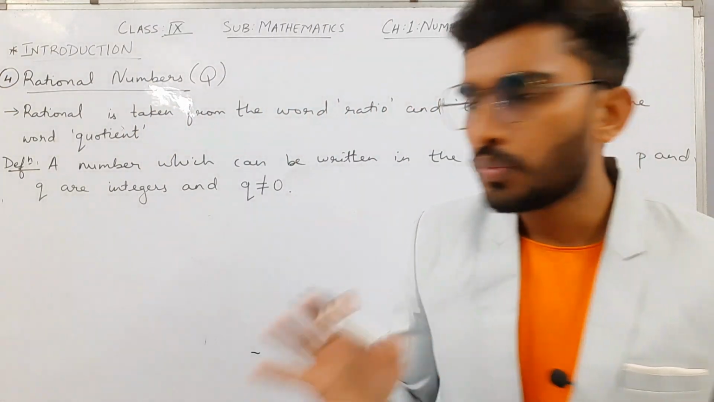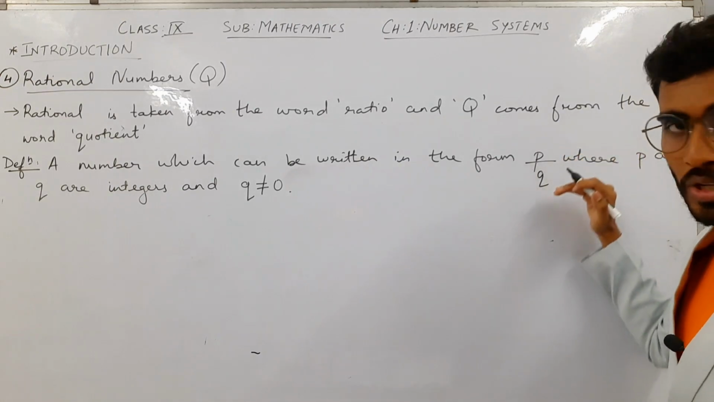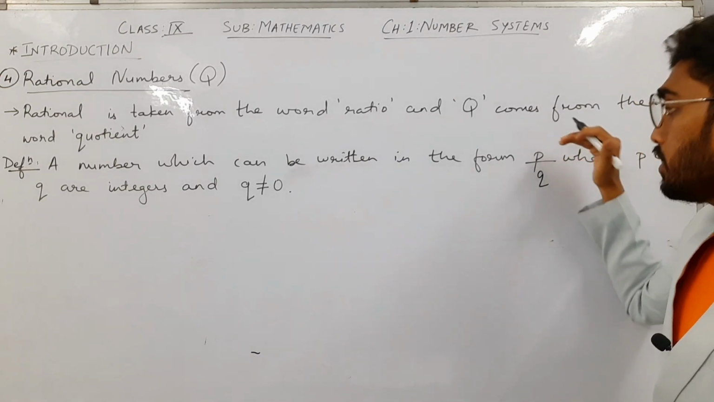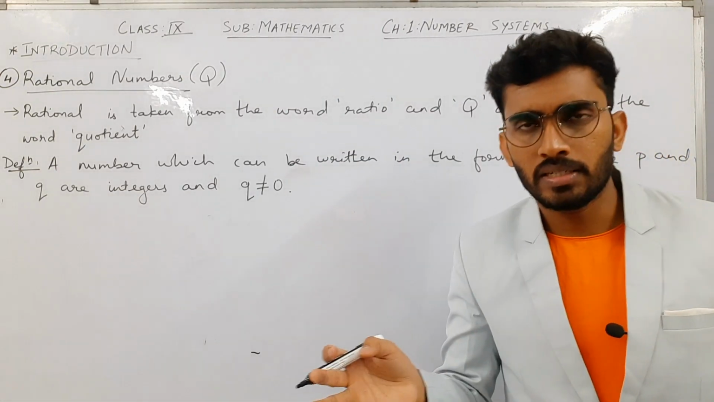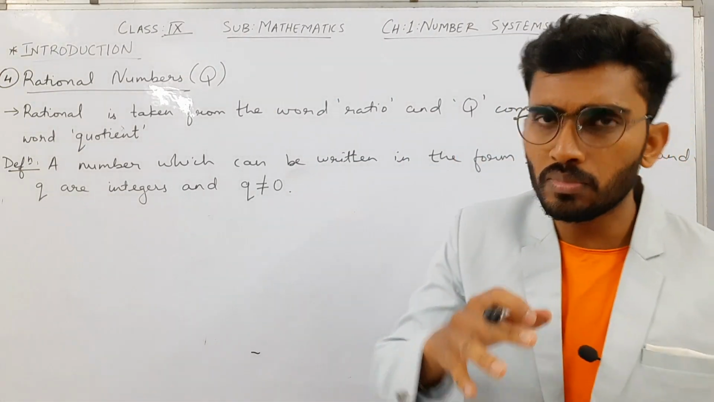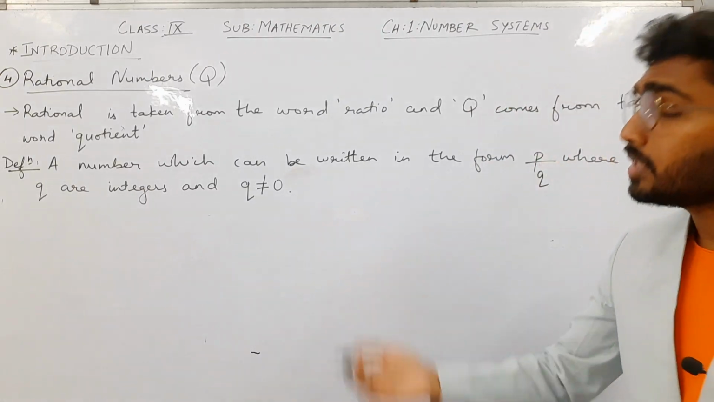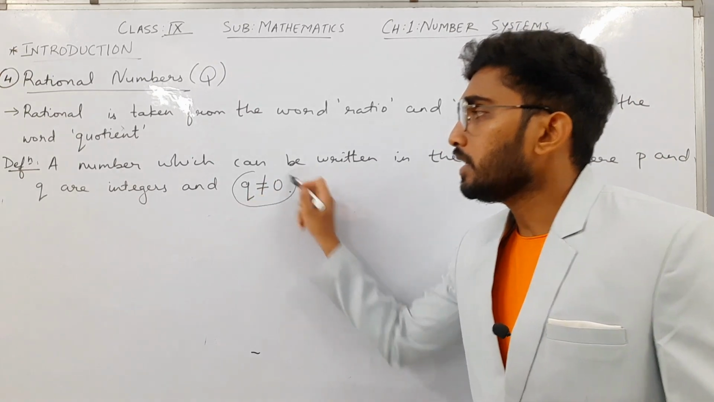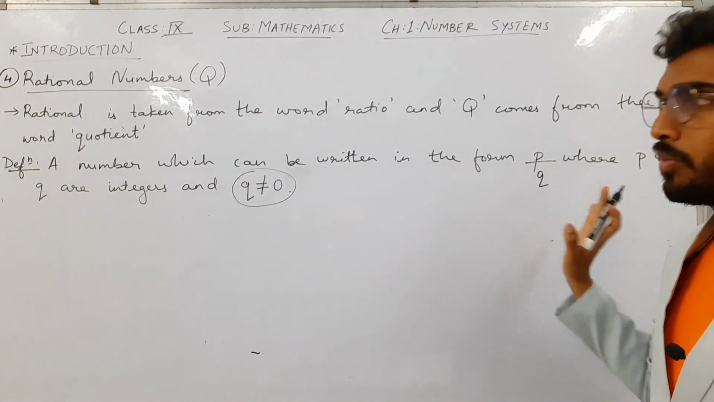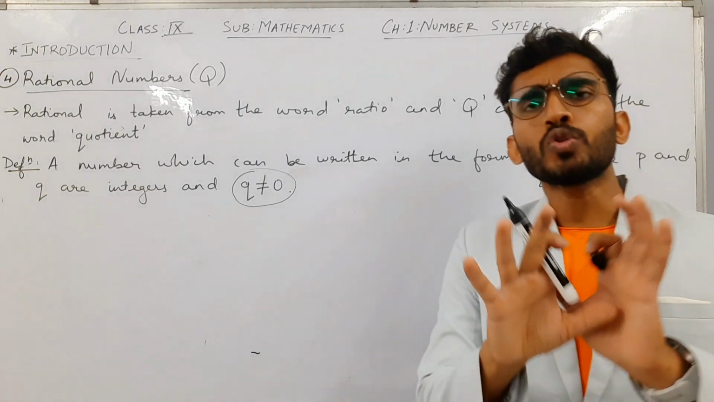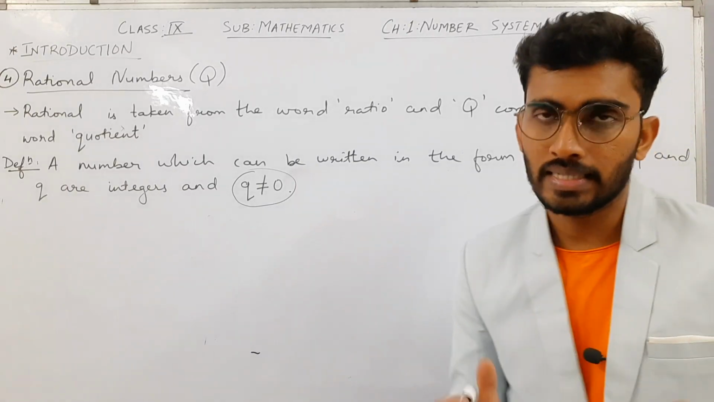All those numbers which can be written in which form? In P upon Q form, that is in numerator upon denominator form, where this P and Q can be any integers. Any integers means it can be either a positive number, a negative number, or 0, anything. But the another condition says that Q cannot be 0, the denominator cannot be 0. P can be 0 but the denominator cannot be 0. So all those numbers which can be written in the form of P by Q will be called as what? Rational numbers.